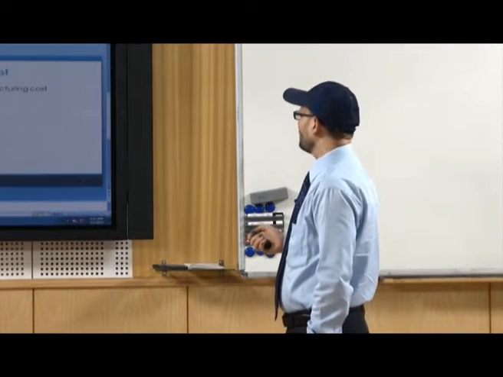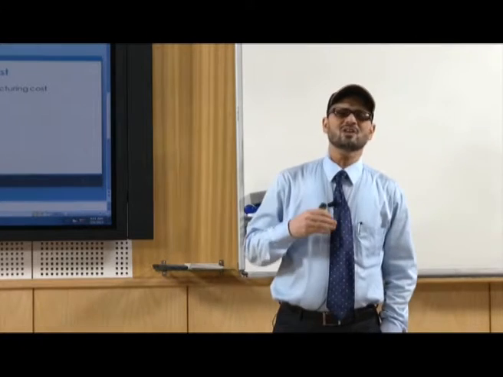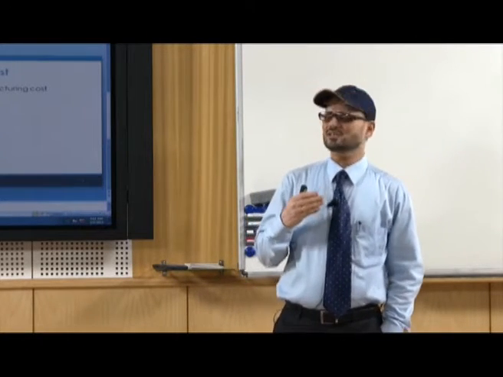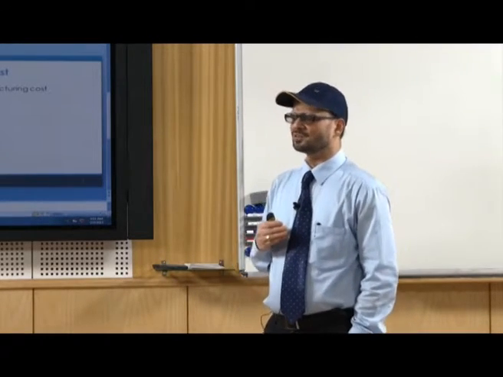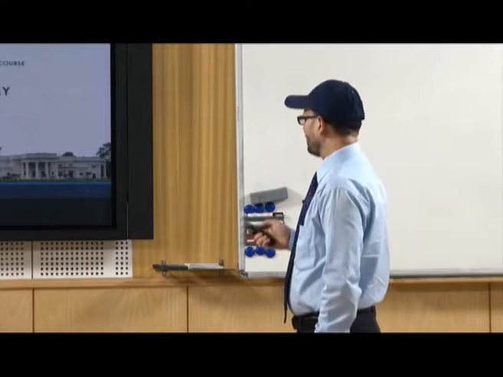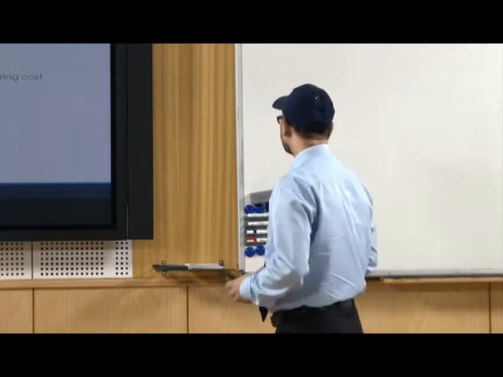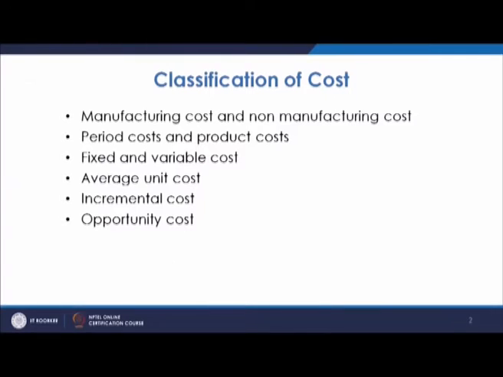Now, coming to the first type of cost relating to the manufacturing of components, let us first discuss the costs. If we look at the manufacturing aspect, manufacturing of any component, basically you have manufacturing type of cost and non-manufacturing type of cost.